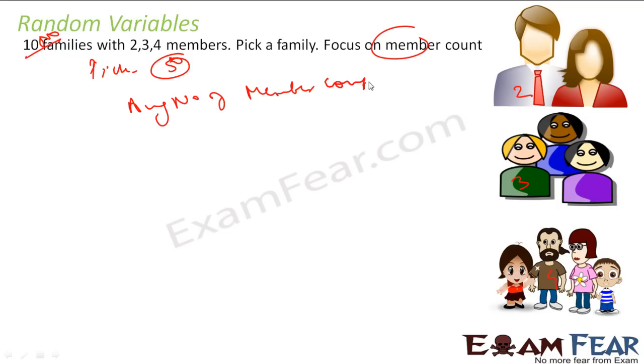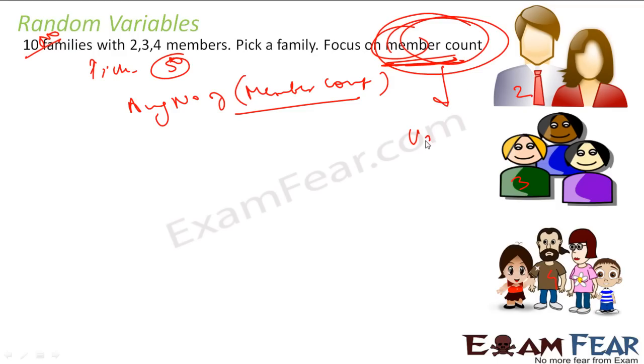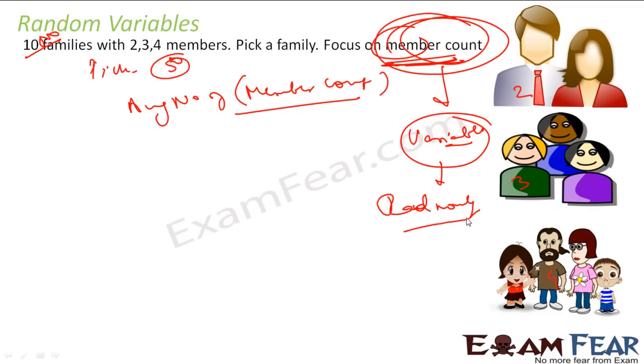The focus here is member count. This is a variable whose value is dependent on the random experiment, because randomly you pick one of these families. So variables which are dependent on a random experiment are called random variables.